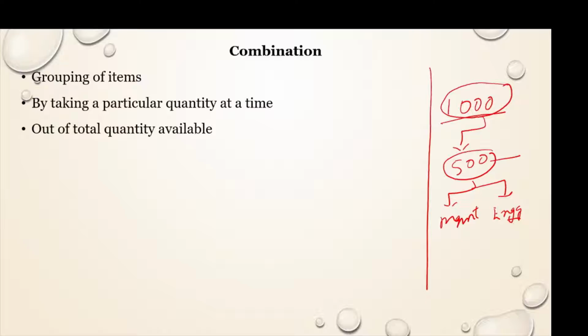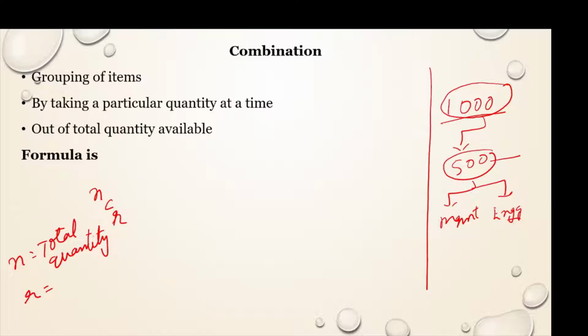Now the formula for this combination is nCr. n equals total quantity and r equals the particular quantity which we have chosen to group.